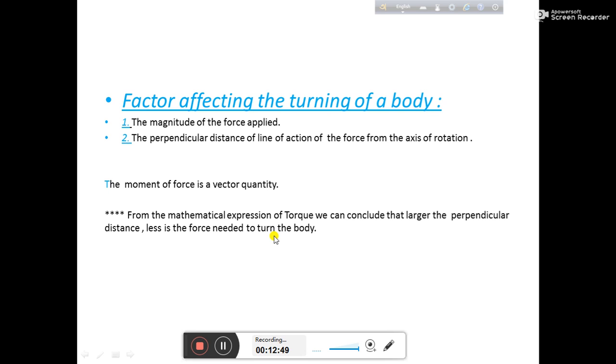That means from the point where we apply the force to the pivoted point, if this distance is large, we have to apply a minimum amount of force. If that distance is small, we have to apply a larger amount of force. Clear? Please keep this point in mind. This is a very tricky part.